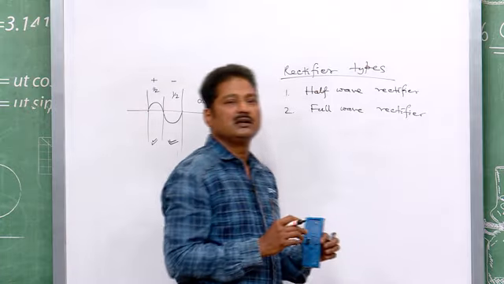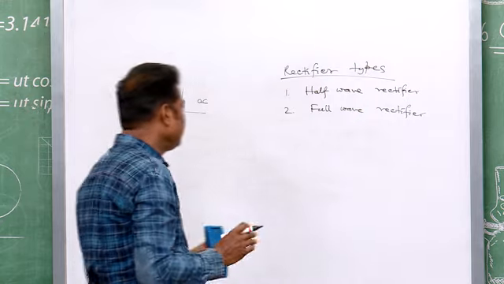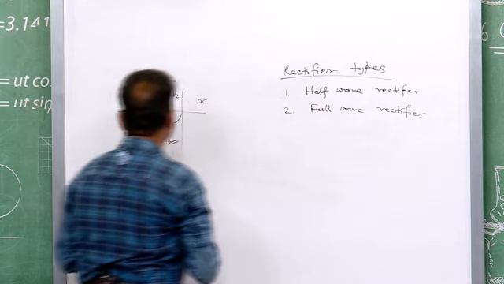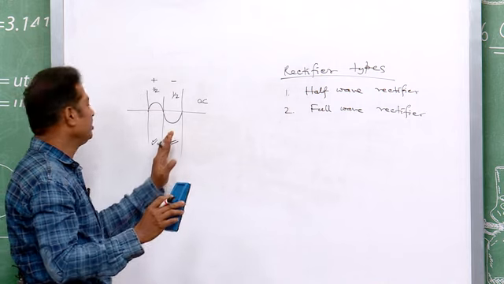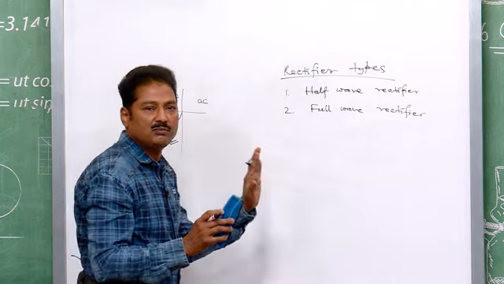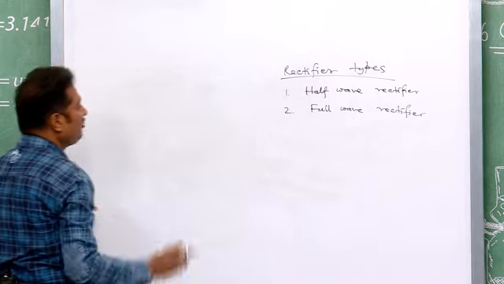I can say the full wave rectifier is a good rectifier in comparison to the half wave rectifier. Anyway, as far as the half wave rectifier is considered, the half wave will be converted into DC. For the other half, the rectifier will be silent, but for the full wave, for both halves it will be active. So, I go to the half wave rectifier.